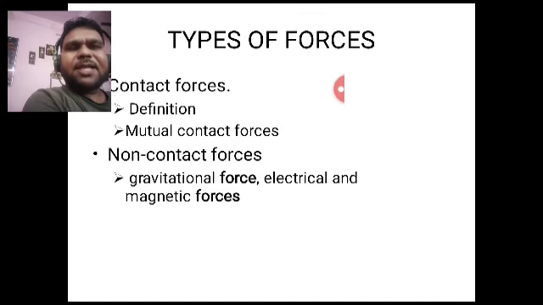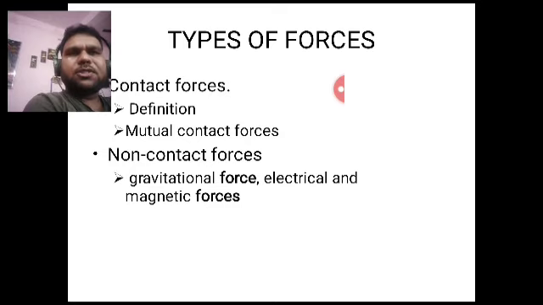When two magnets are brought closer to each other, poles may attract or repel each other, but there need not be physical contact between two magnets. So it is a type of non-contact force. So, contact force and non-contact force.